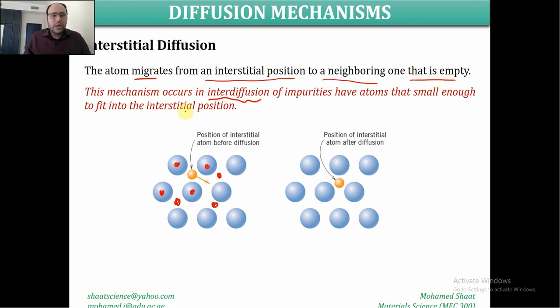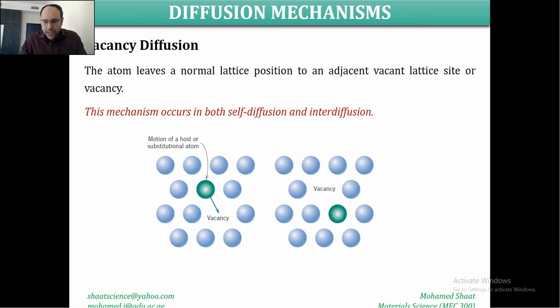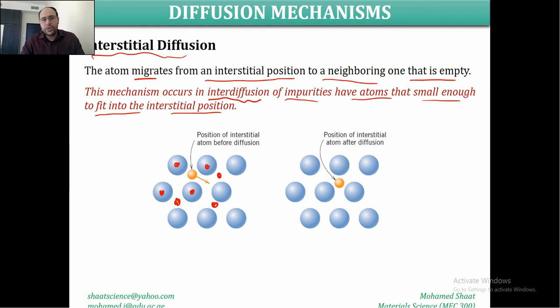This is known as interstitial diffusion. This mechanism occurs in interdiffusion of impurities that have atoms small enough to fit into the interstitial positions between these different normal lattice sites or atom sites. Make sense?